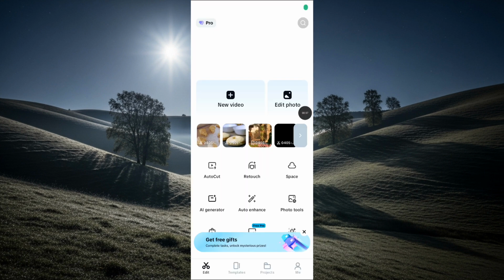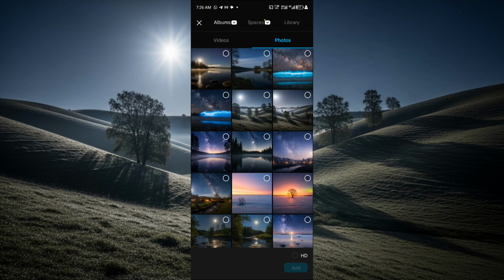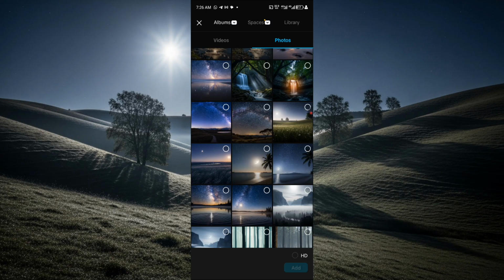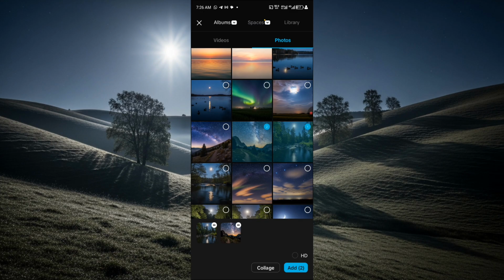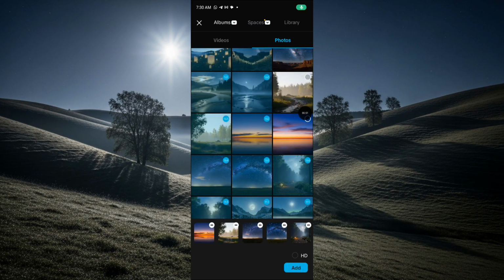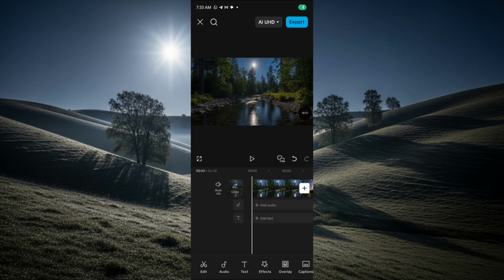Now, once you get to CapCut, click on a video and you're going to go to photos. Once you get to photos, you're just going to select all the images that we've downloaded. Let's select them one after the other. Once you are done selecting them, click on add. Now, once you are done adding, you can see that everything is 6 minutes.